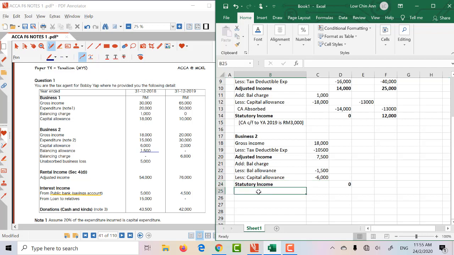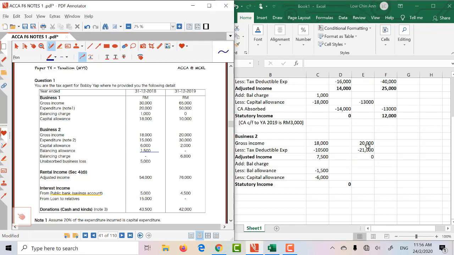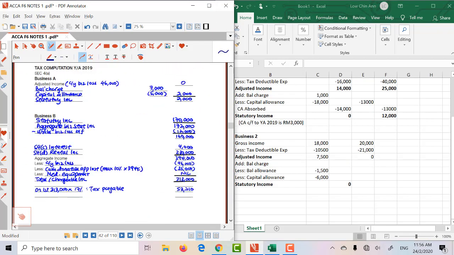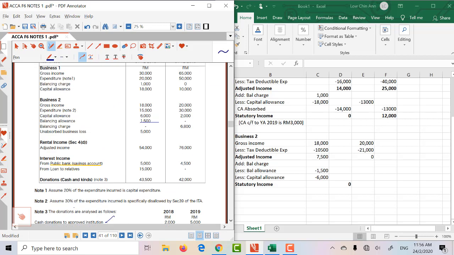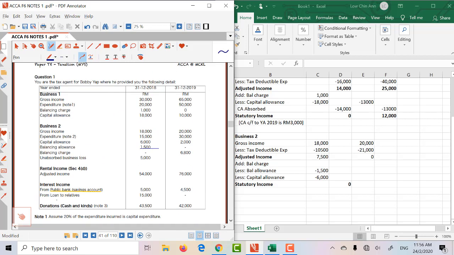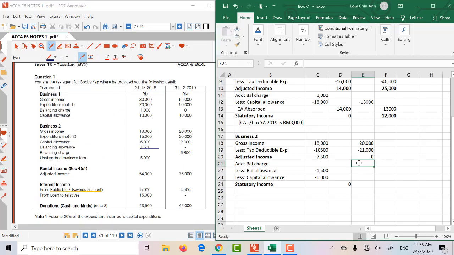Okay, we can do year 2. It starts off with 20,000. Now the expenses will be 21 because 30% is not claimable. So your adjusted is a loss, right? So if you see it's a loss, just put a 0, remember? Right, and in year 2, we have, oops, where is my question? Okay, we have a balancing charge, which is 6,008.